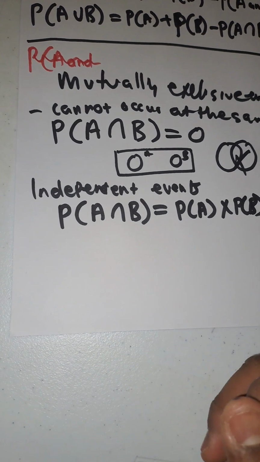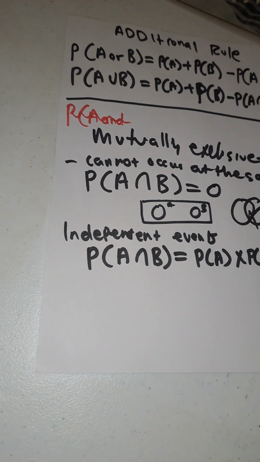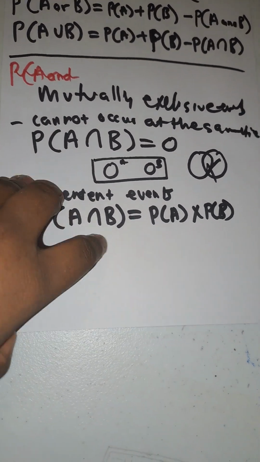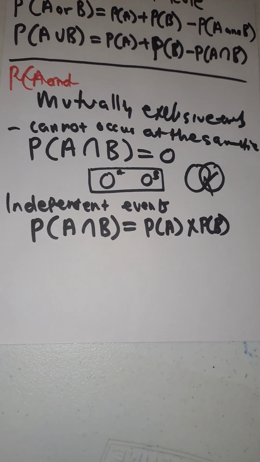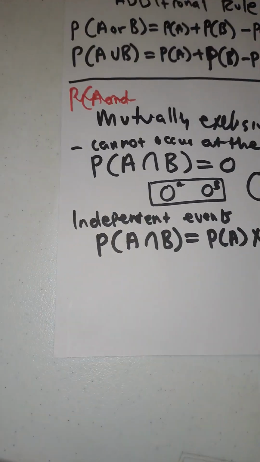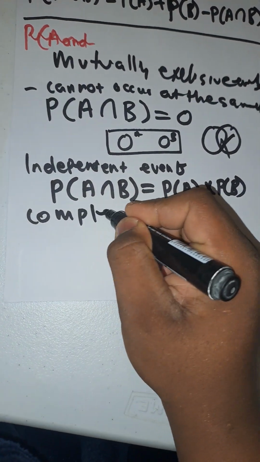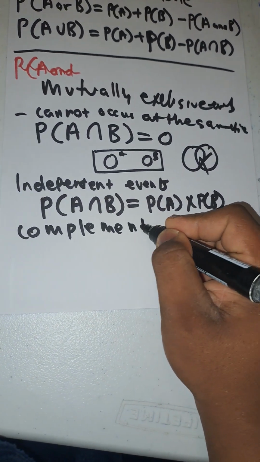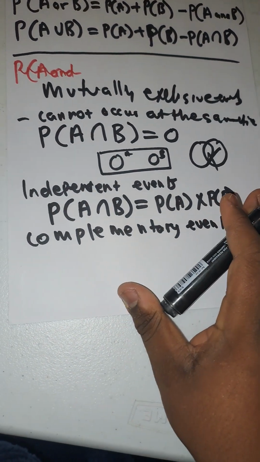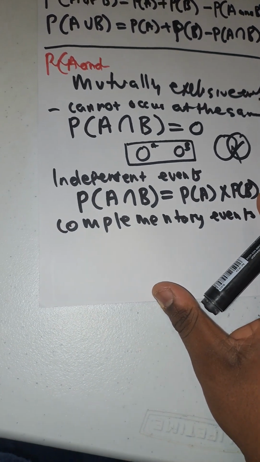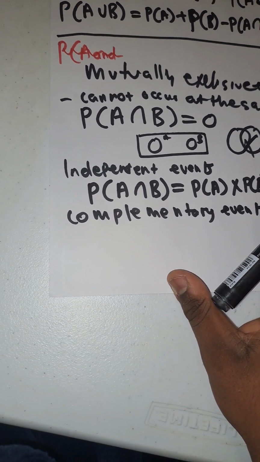So now let's go to the complementary events. I still have space there, so now I can go to my complementary events. When we have two complementary events, it means there are two conditions there.